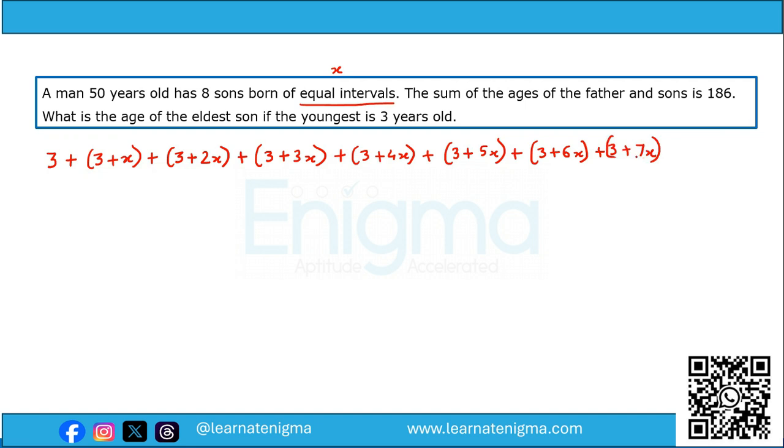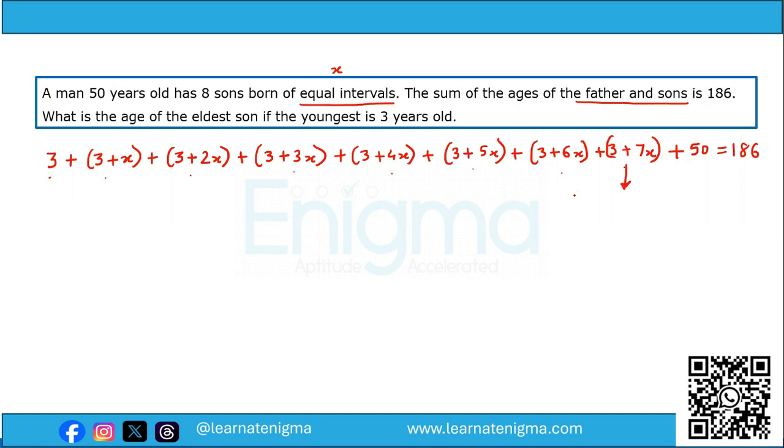So you can count now. This is the first son, second, third, fourth, fifth, sixth, seventh, and eighth. Now the sum of the ages of father and sons is 186. Father's age is 50, so plus 50 is equal to 186. Now we want to find out the age of the eldest son. That means we want to find out 3 plus 7x.